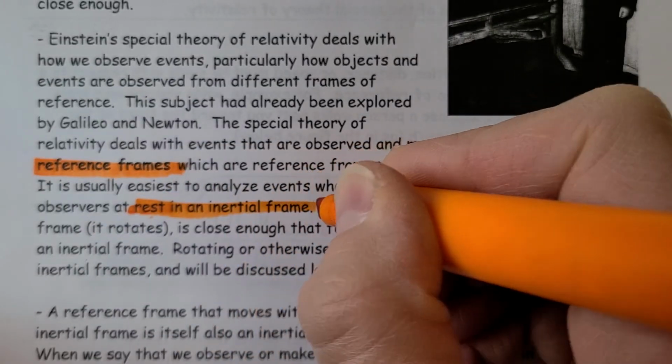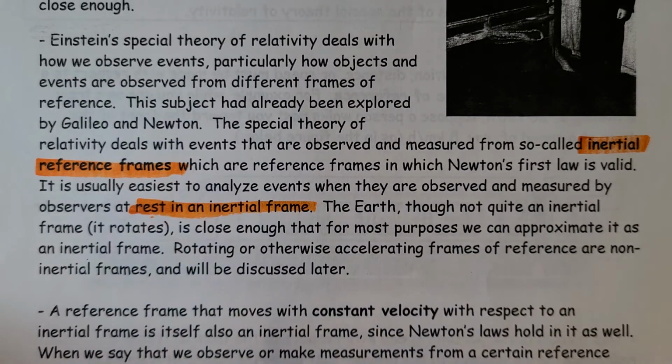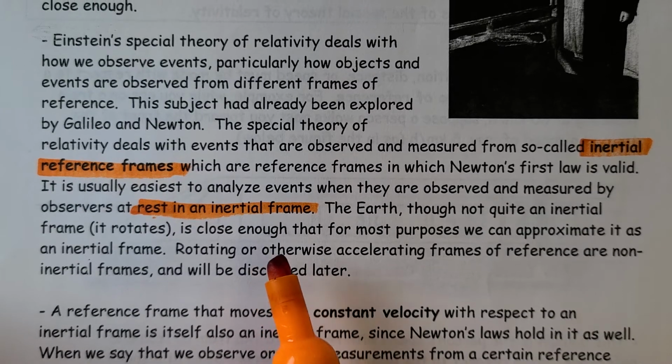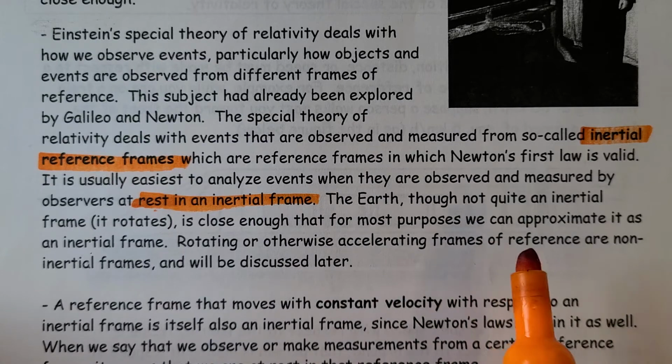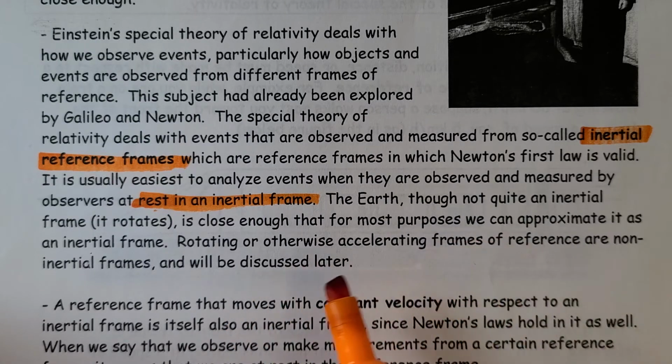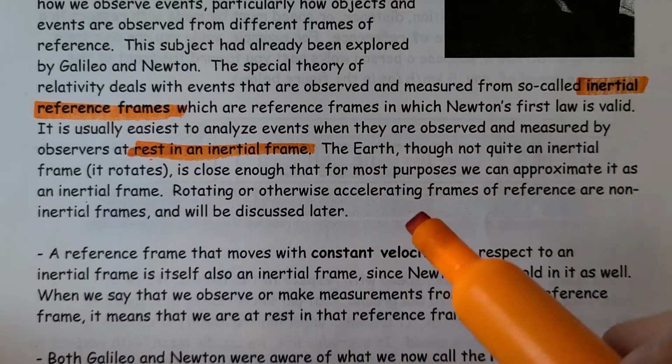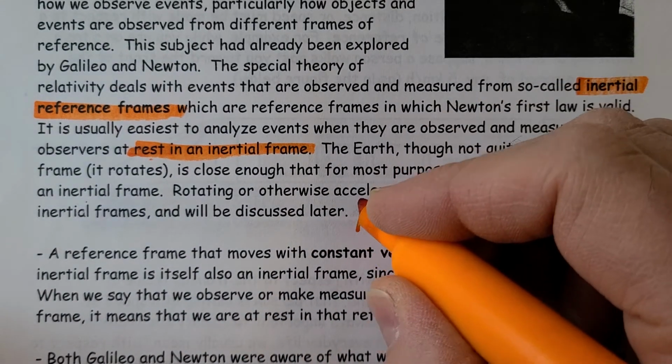We look at a car moving by us and we say, oh, that car is moving 50 kilometers per hour. And in our mind, we're thinking of it as 50 kilometers per hour in reference to our fixed point. The Earth, though not quite an inertial frame, is close enough for it to be at rest. Rotating or otherwise accelerating reference frames are non-inertial frames. We'll discuss those later.